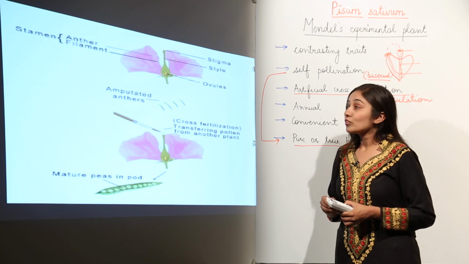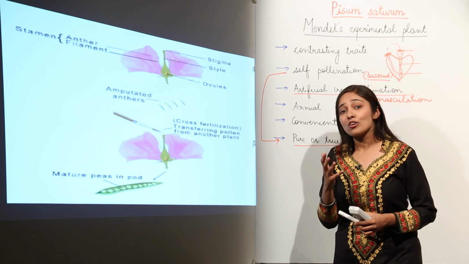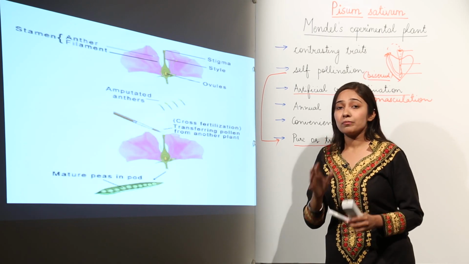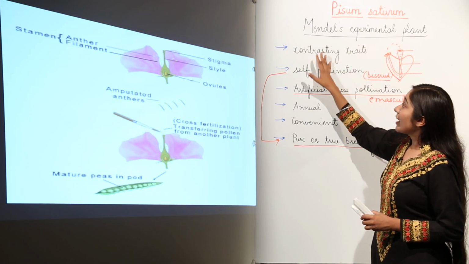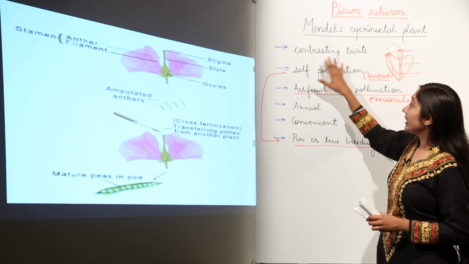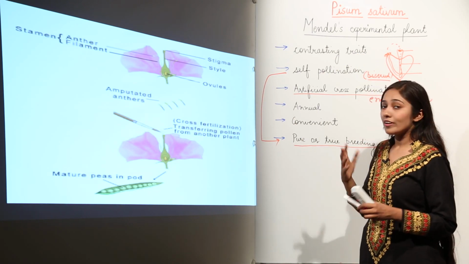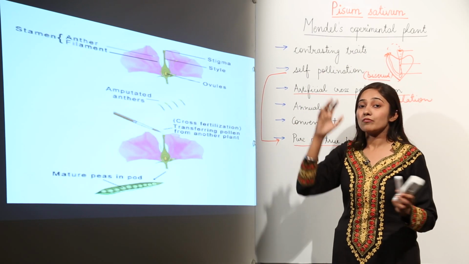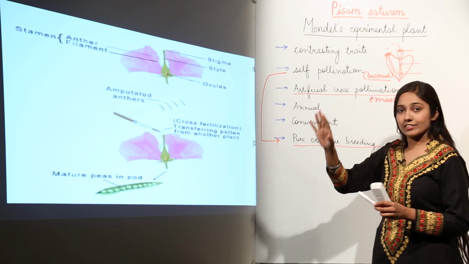So this Pisum sativum has given us the basic laws of heredity, because all the experimental work done by Mendel was on this plant. So remember why Mendel chose pea plant? Firstly, it had contrasting traits. We have discussed the 7 basic contrasting traits. For example, some plants were tall and some were dwarf. Some had yellow cotyledons, some had green cotyledons, etc.